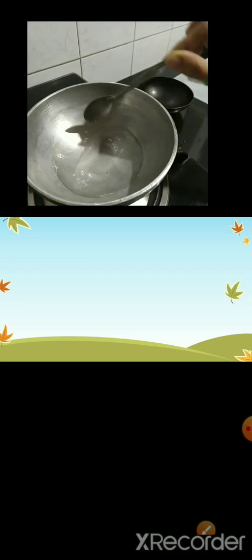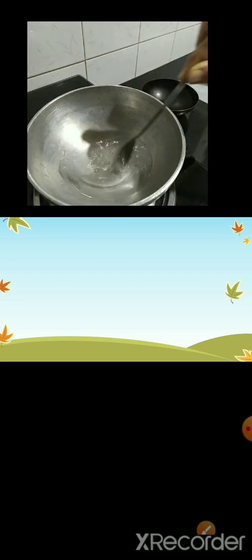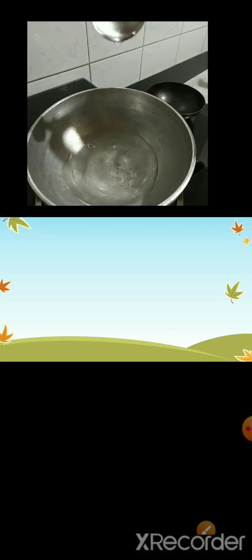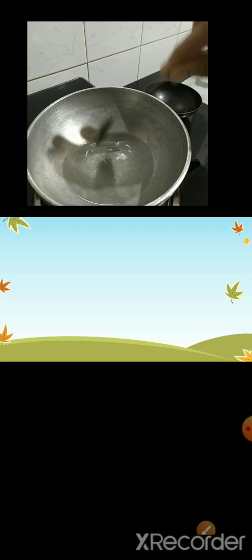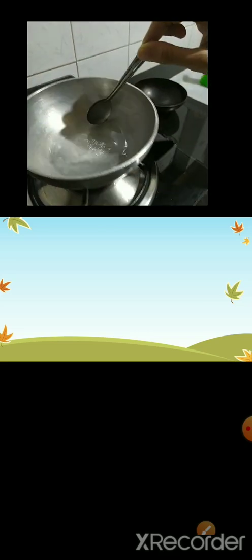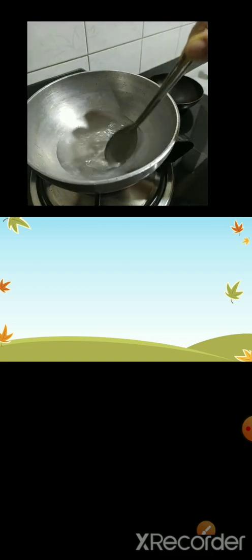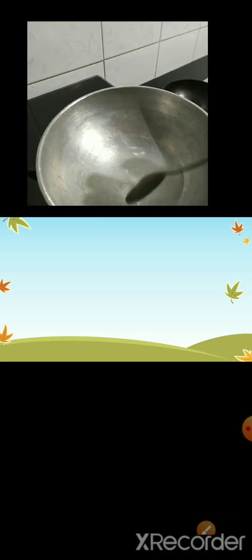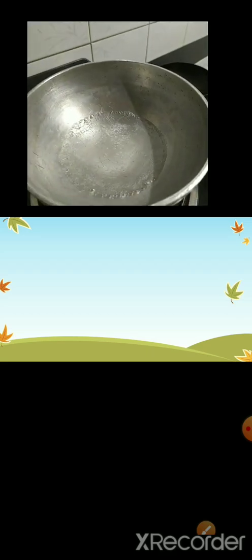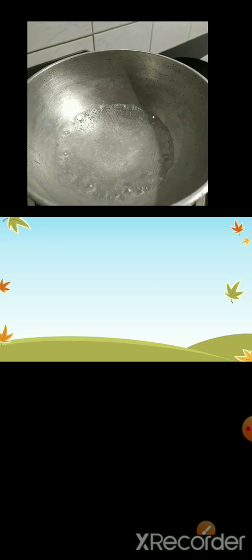On further heating, water is going to change into gas. It is taking a little time to get the water heated. Can you see the water is getting heated?